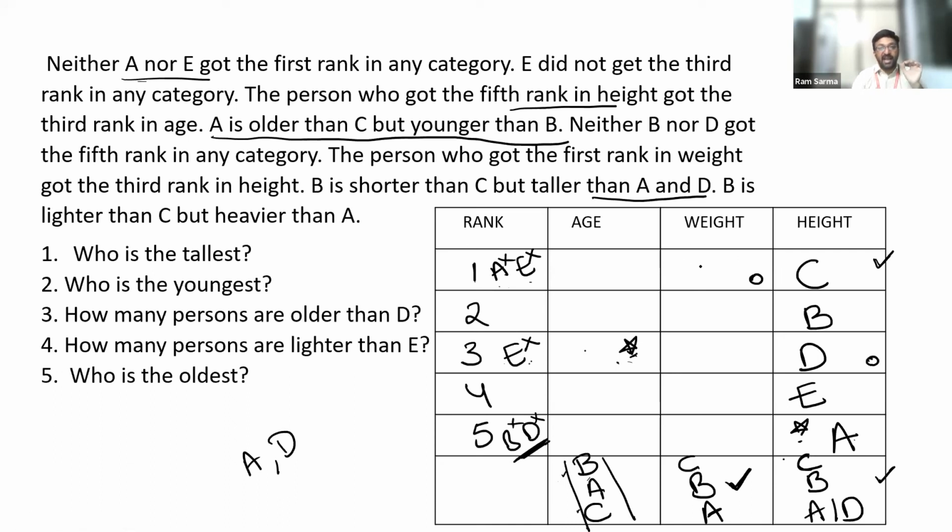As D has got third rank in height, I know that the same person should get first rank in weight based on the given information. Same is the case with A. The person who got fifth rank in height should get third rank in age.